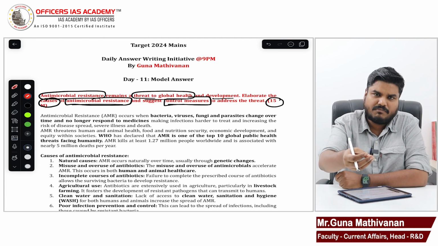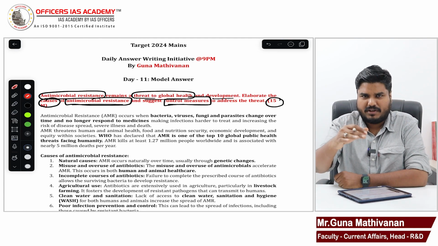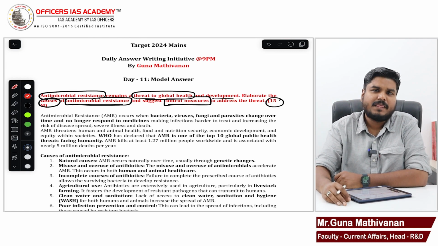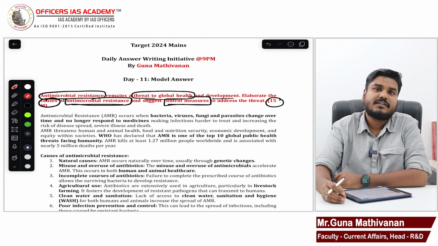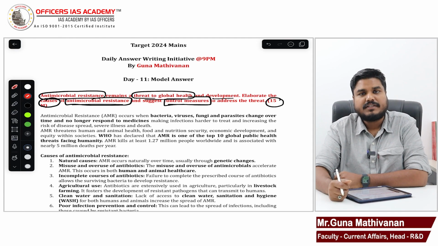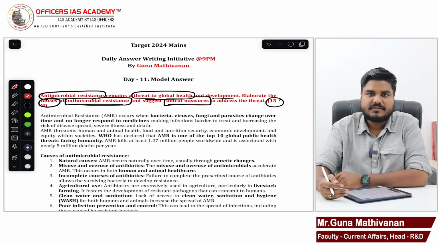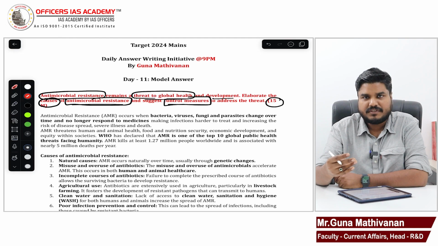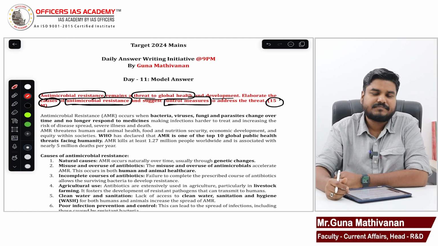You can mention the number of deaths it causes. Antimicrobial resistance directly kills approximately 10 lakh people in a year. Indirectly, it kills around 50 lakh people in a year. WHO has declared it is one of the top 10 global public health threats. Right. So mention some threats, some damages in terms of health, in terms of wealth. Okay, that should be your introduction part.